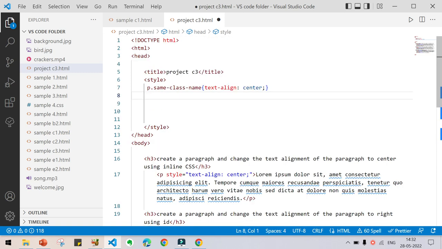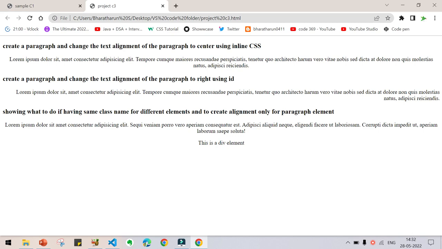Now press Ctrl S, go back and reload. Now you can see this div has become left aligned, and the paragraph remains in center. Okay, that's what we needed to do.